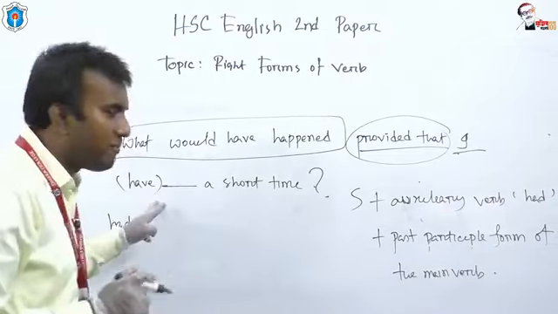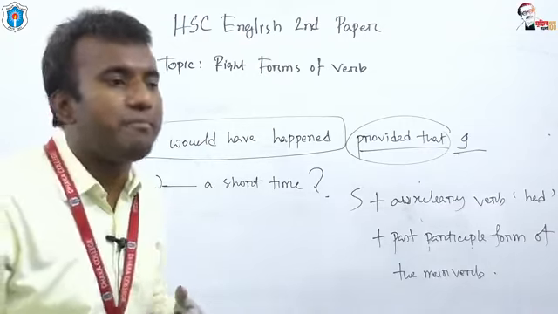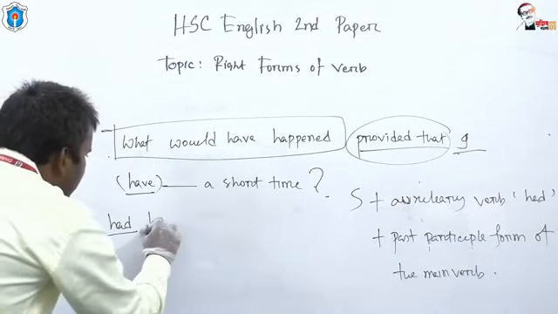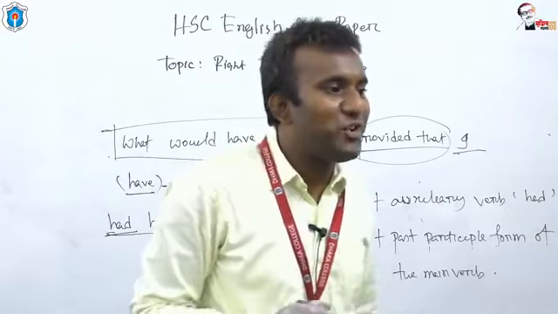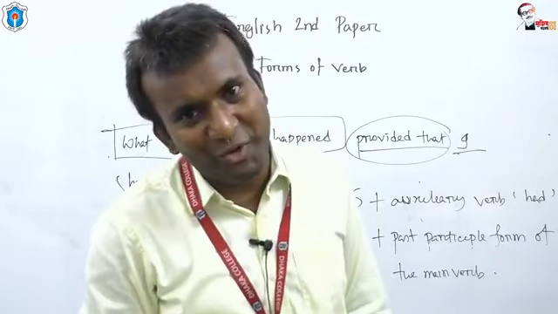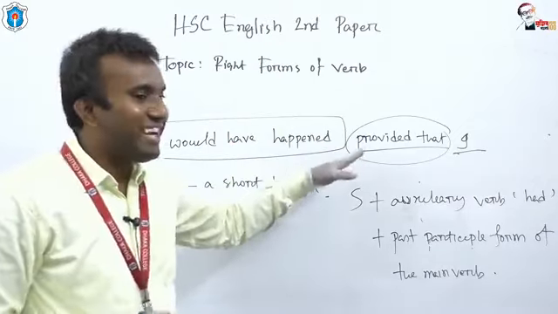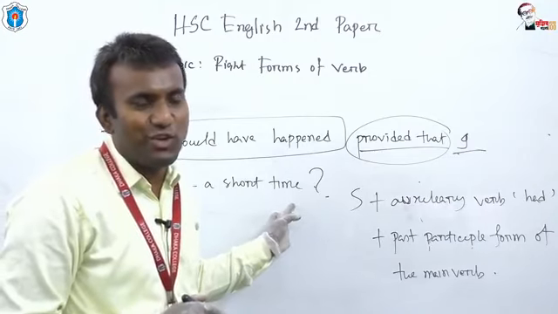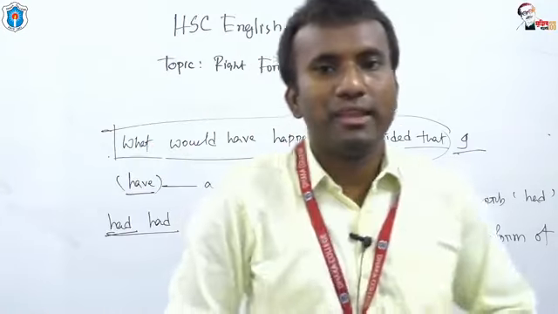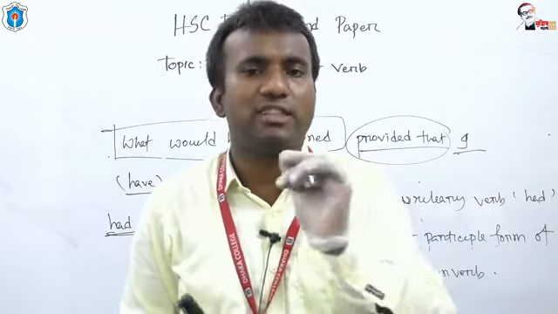What is the main verb here? The main verb is have. And what is the past participle of have? The past participle of have is had. So what is the answer? It would be had. Is it clear to you? What would have happened provided that I had a short time? Is it clear to you? I think it's clear to you. So I have completed 3 rules: first condition, second condition, and third condition.